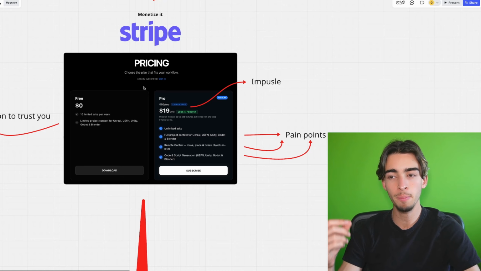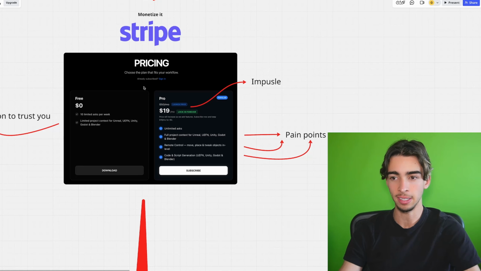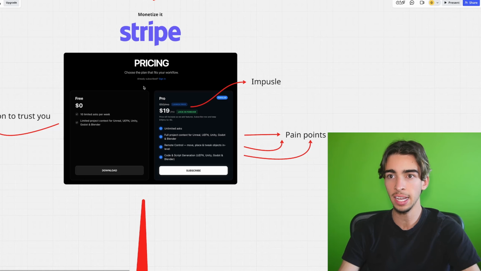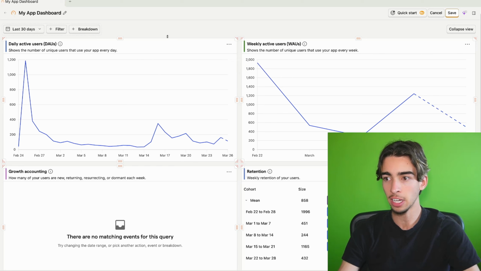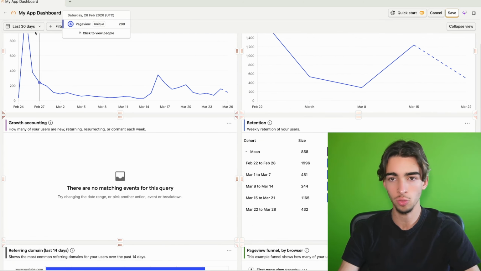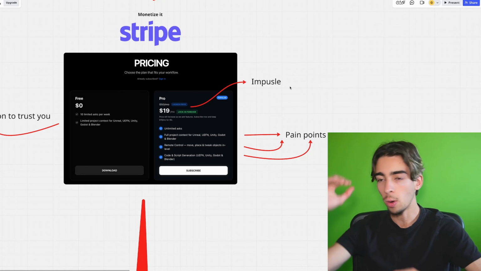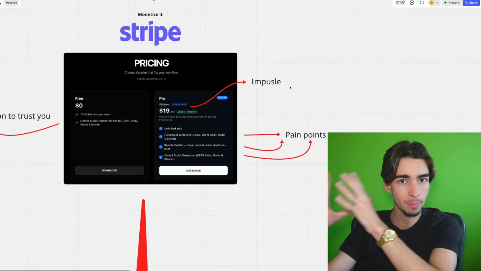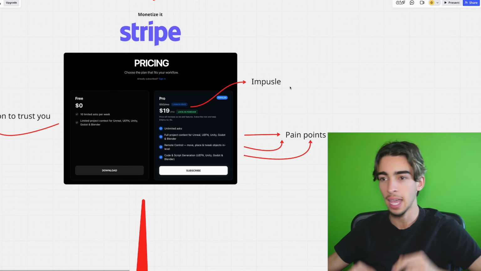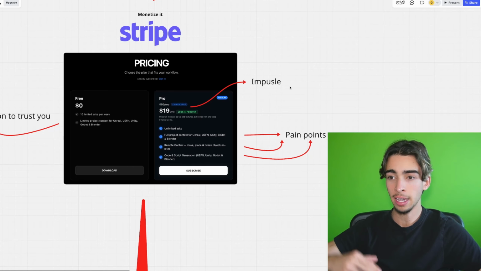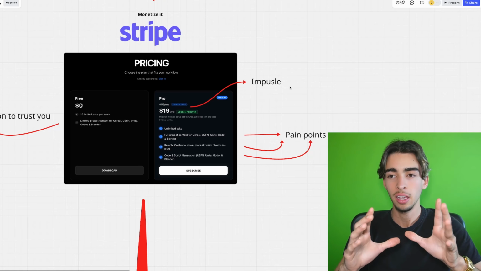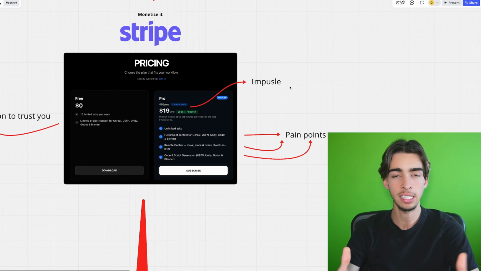And this landing page and this pricing is something that you should be modifying very often, like literally per week. You should be having everything analyzed with statistics like I have over here in my dashboard, and I can see the whole retention rate. I can see the whole thing where everyone clicks, how much time they spend looking at the free plan, how much time they spend looking at the pro plan. Everything is analyzed so that I can look at the analytics and say, okay, I need to improve this and that. And literally, Cloud Code can help you do this and analyze everything that you're tracking.